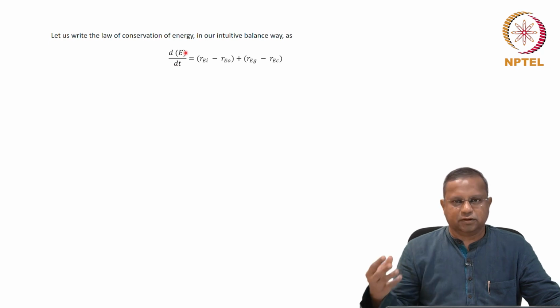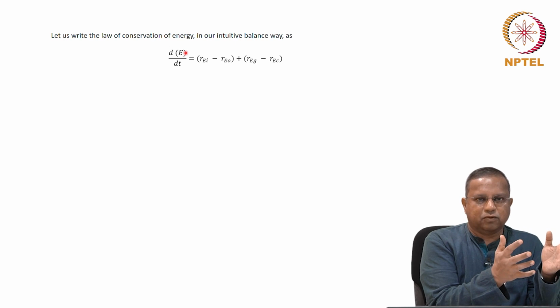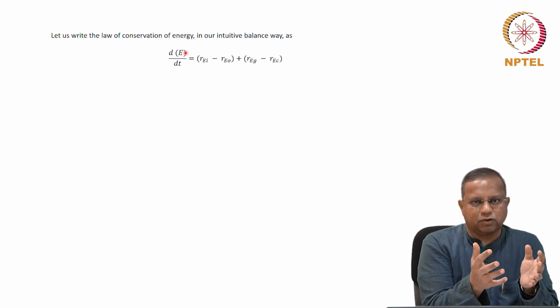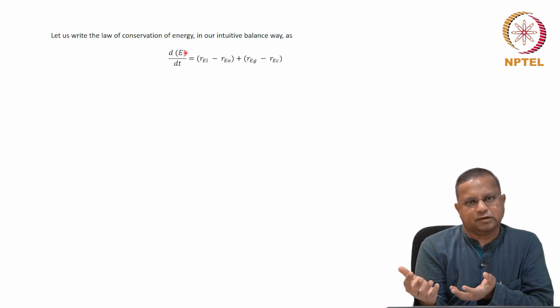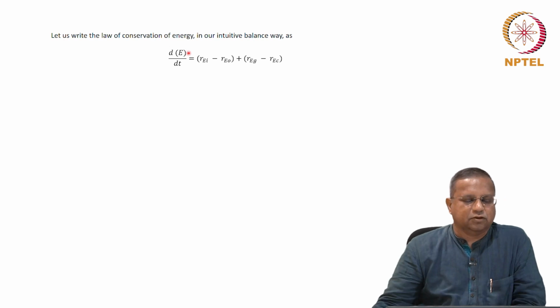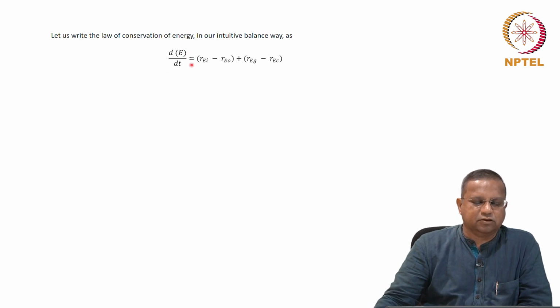So the same way that we viewed mass as a certain quantity, and momentum as a certain quantity, let's view energy as a certain quantity. So the rate of change of energy is the input rate of energy minus the output rate. So the net input rate plus the generation rate minus the consumption rate.